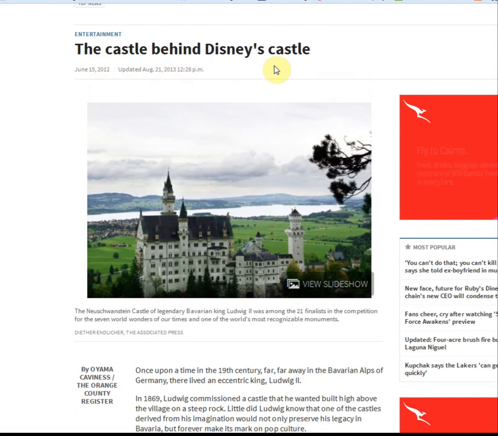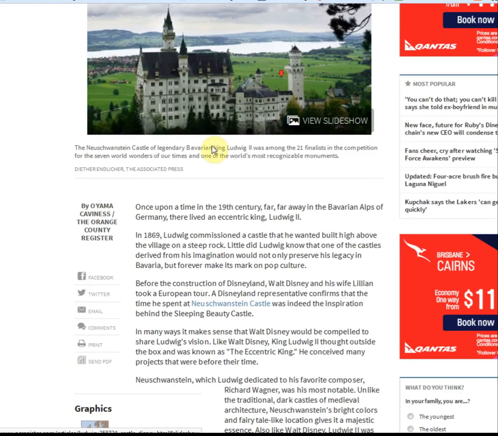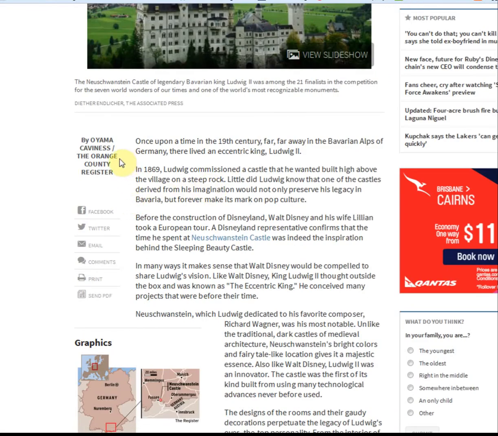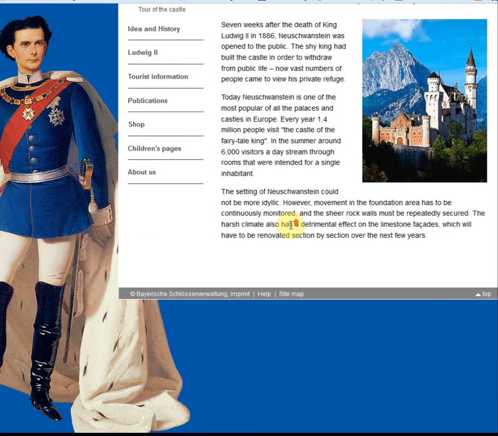The title of the site is also giving me some clues that it's going to be very, very relevant. The authority of this particular site is coming from the fact that it is a feature article written for a newspaper, and we do have this phrase from our Google search, a Disneyland representative confirming. So they've actually gone to someone from Disneyland and got some information. I've also got a link here to Neuschwanstein Castle. Let's check that out. Neuschwanstein today. This looks like it's going to be a site about the castle itself.